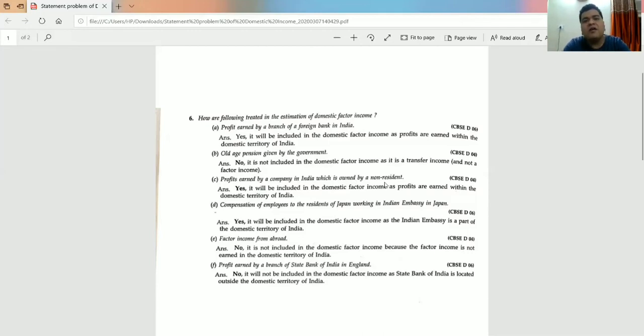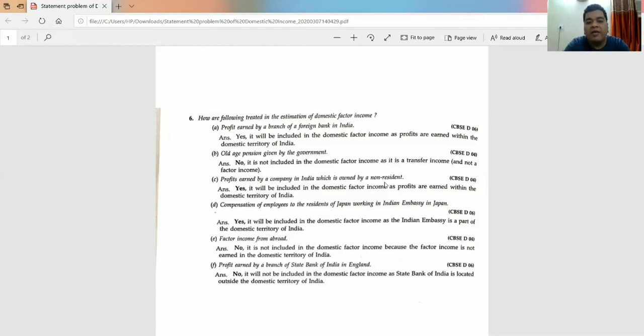If the question comes like this, the profits earned by a resident of India from his company in Los Angeles, the answer is no, it is not included in the domestic factor income of India because this company of the resident of India is operating outside the domestic territory of India. Okay, I hope the concept of company and organization is clear to you.